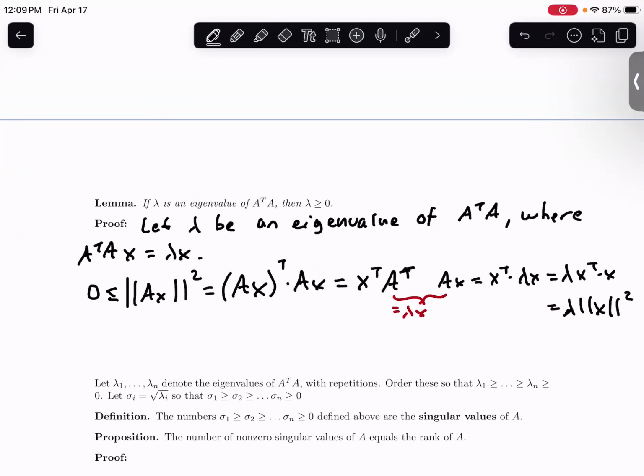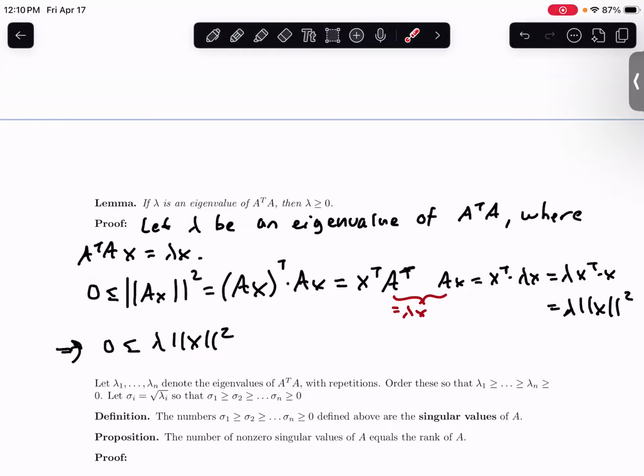And so if I condense this inequality from the first term to the last term, this tells us we have 0 is less than or equal to lambda times the magnitude of X squared. And so this is going to force lambda to be greater than or equal to 0.